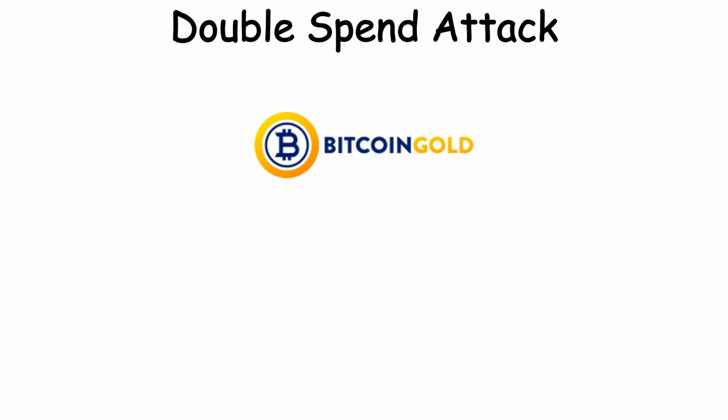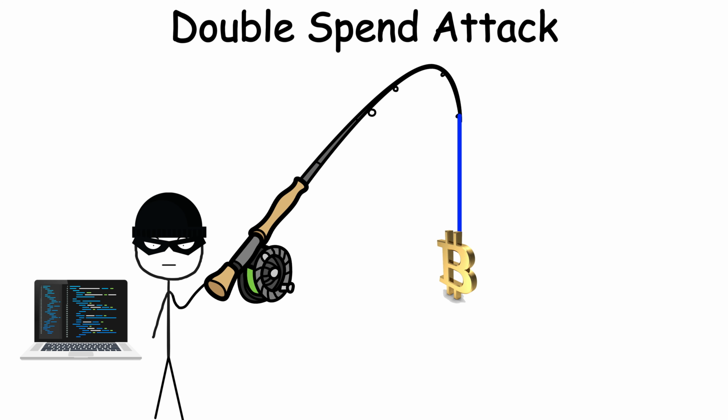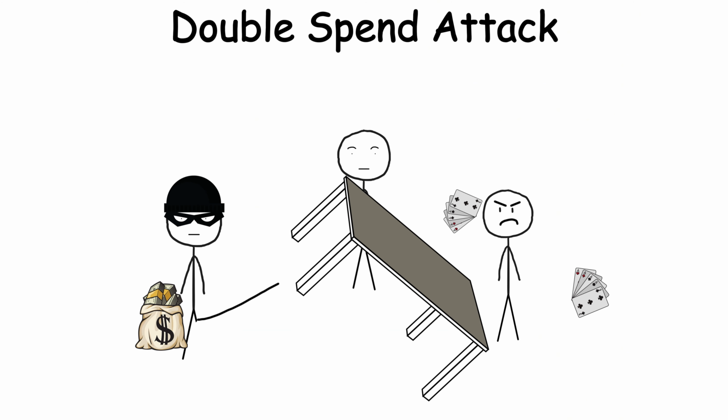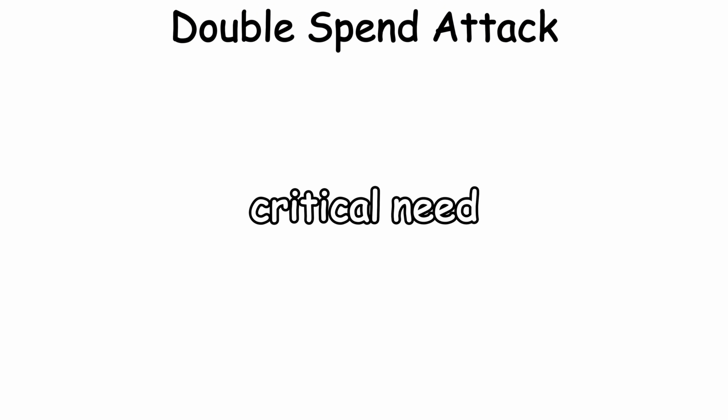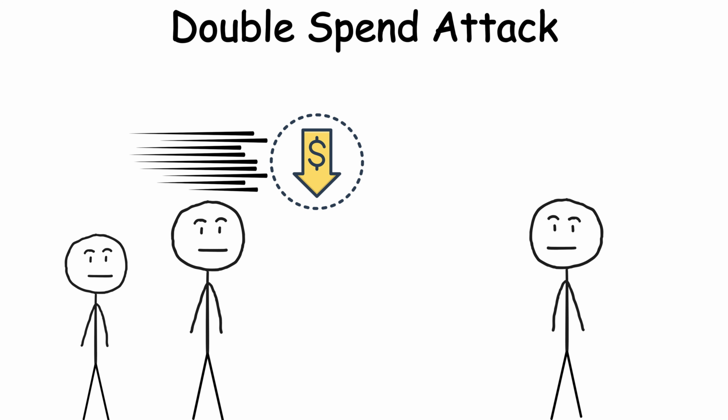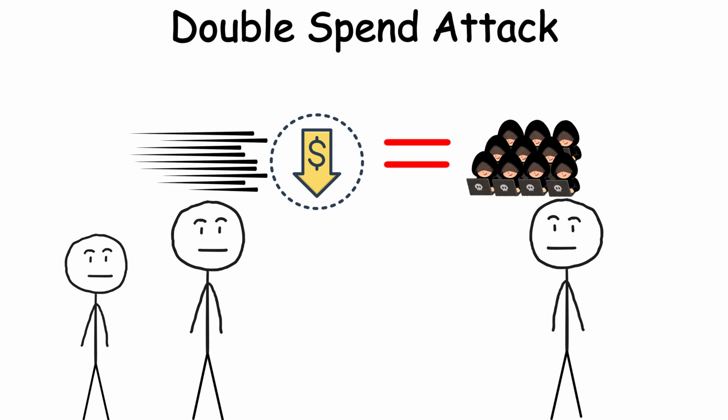In 2020, Bitcoin Gold and Ethereum Classic suffered double spend attacks where millions were stolen using this trick. It's like flipping a table during a card game, grabbing your bet back, and claiming you never lost. Double spending attacks expose the critical need for security in smaller blockchains, reminding users that fast and cheap transactions can come at the cost of safety.